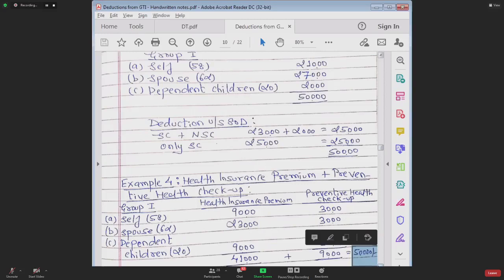You can claim a deduction of maximum how much? 46,000. The preventive health checkup actual expenditure is 9,000, but that will be restricted to 5,000. Correct?